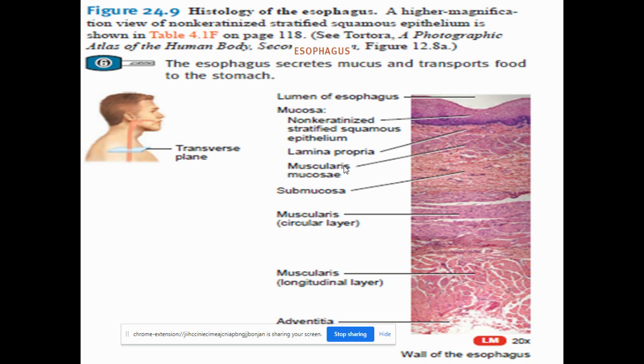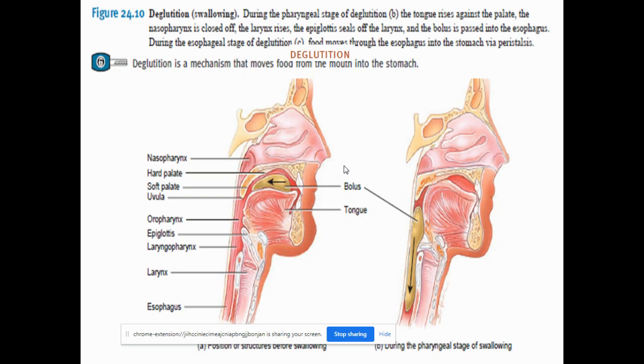What is the main function of the esophagus? The esophagus secretes mucus and also transports the food from the mouth into the stomach. Does it have any digestive function? No, it does not have any digestive function. It just secretes the mucus. It does not secrete any enzymes. The main function of the esophagus is transportation of food. It also does not have any absorptive function.